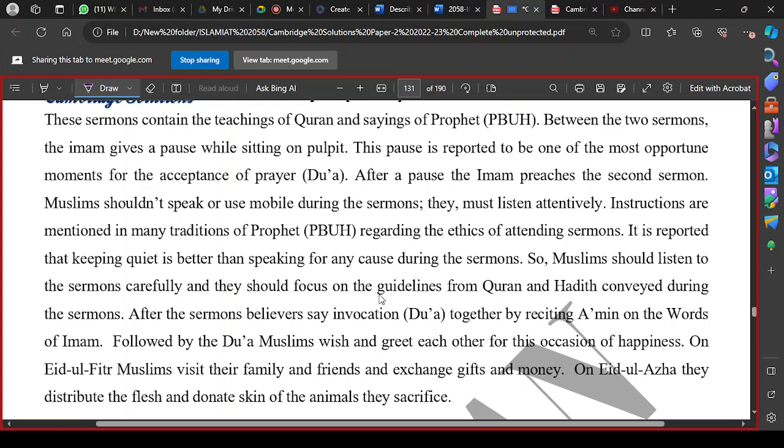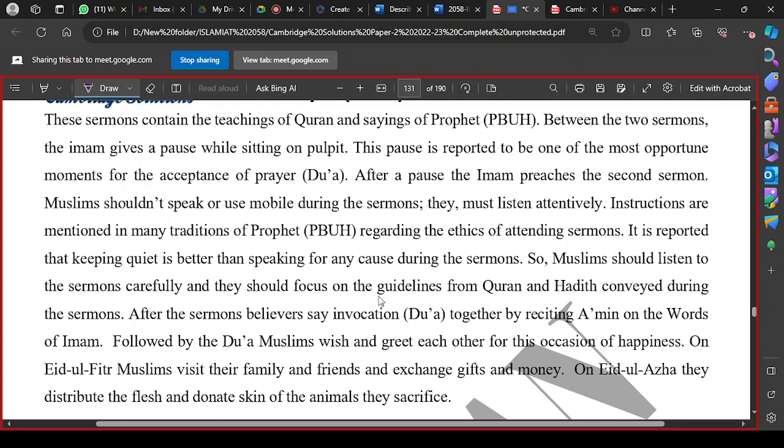So these sermons are very important for Muslims to attend. At the end of the sermon, they greet one another, they hug one another, and they usually visit their family members. While in Eid al-Adha, after the khutbah, they perform their sacrifice.